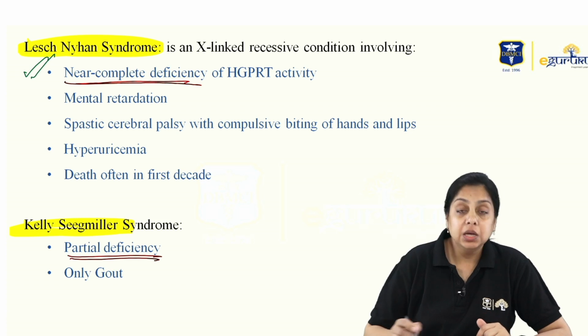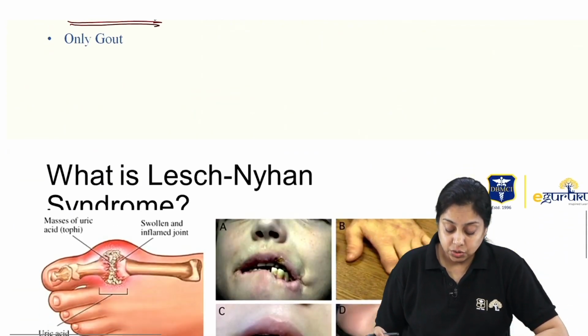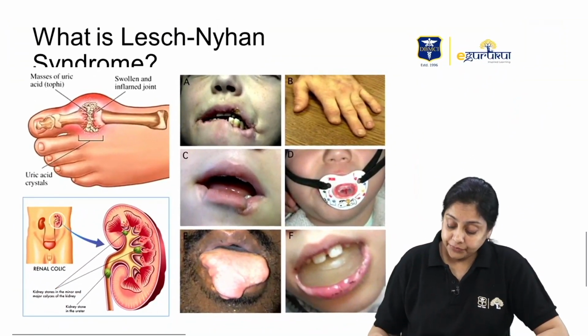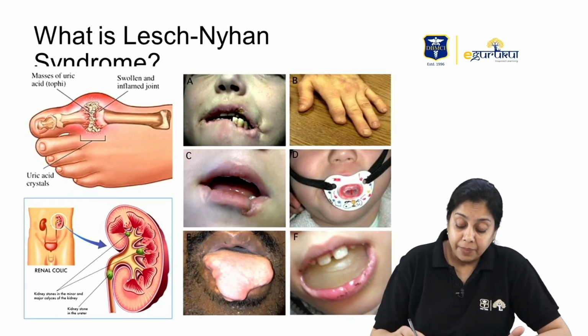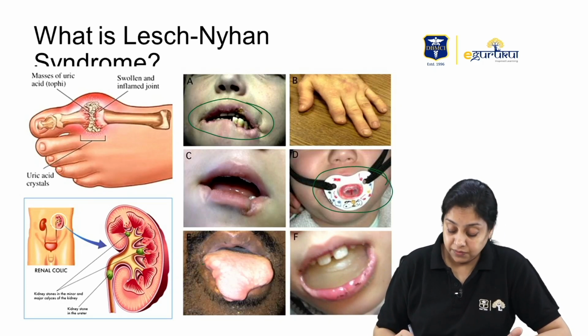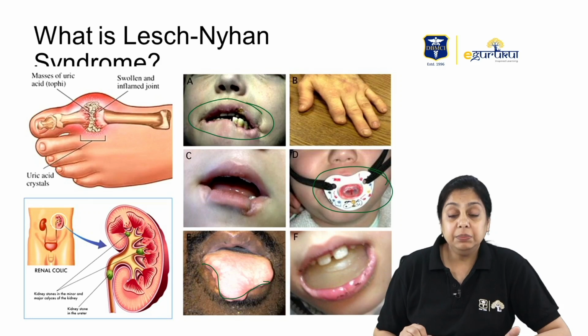They usually look for the Lesch-Nyhan syndrome, and these are the various pictures. You may see one of these in the exam also. Biting of the lips, right? The pacifiers are being used. Even the tongue they bite, they bleed, they chew the fingers, right?